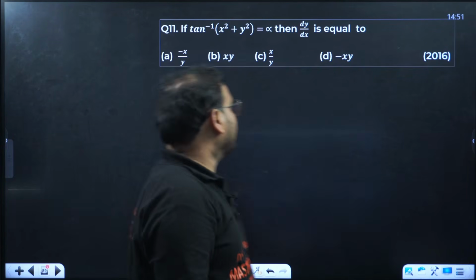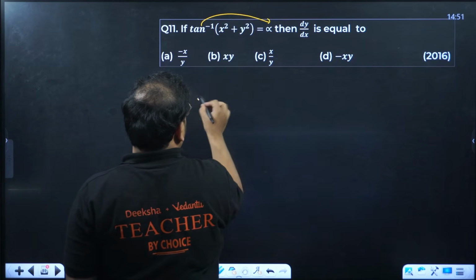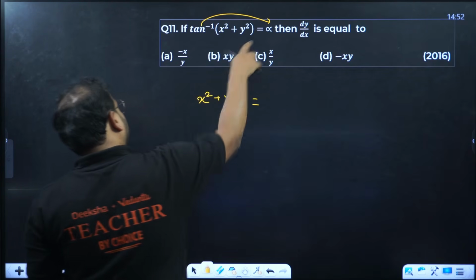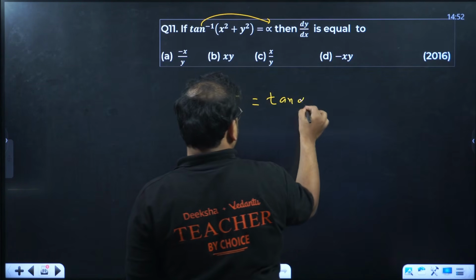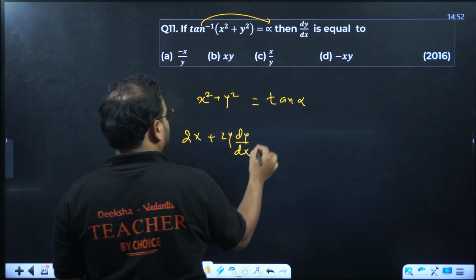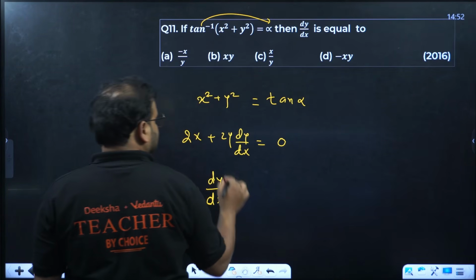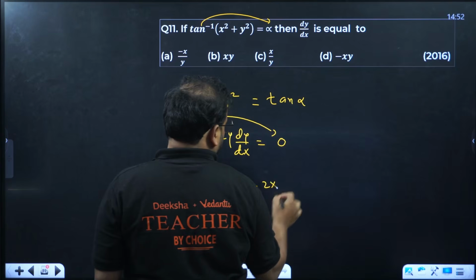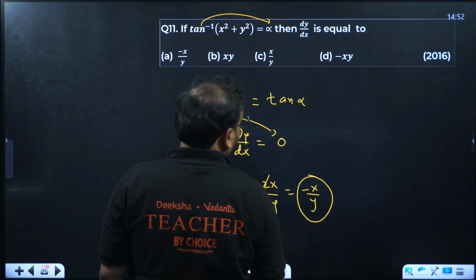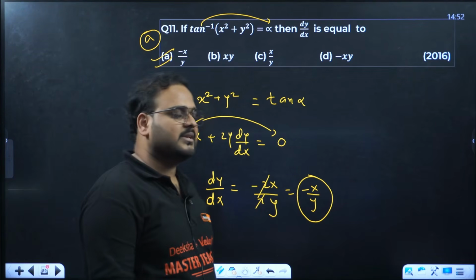Clear? Differentiate this now. So this is tan inverse. Take tan on both sides. So this will become x square plus y square. Tan of tan inverse is this itself, and tan of alpha will be just as it is. Differentiate now. 2x, 2y, dy by dx. This is a constant, so 0. dy by dx becomes, check here, this goes over here, minus 2x upon 2y. That's minus x upon y. Option is A, guys. Option is A.